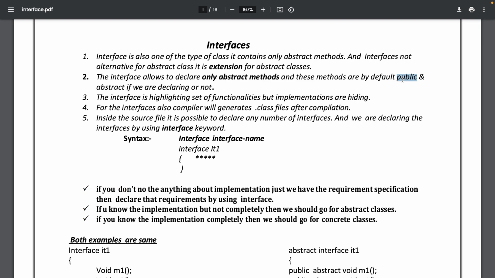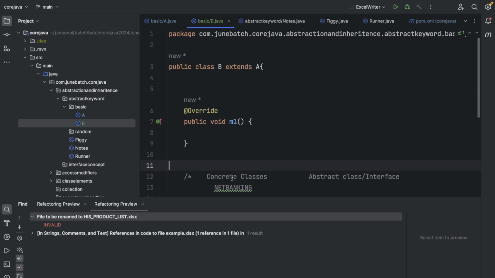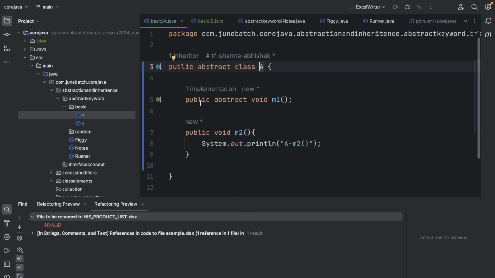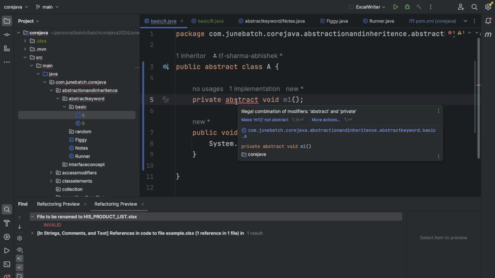See, what will the access modifier do? If I write it as private, then making it private with the abstract keyword won't make sense. If I try to make this private, Java will say illegal combination of modifiers.